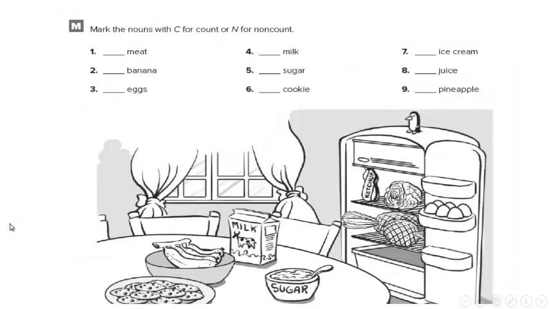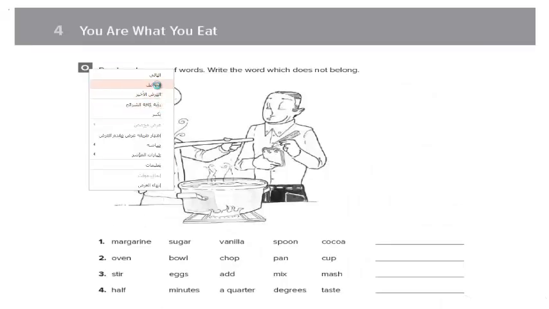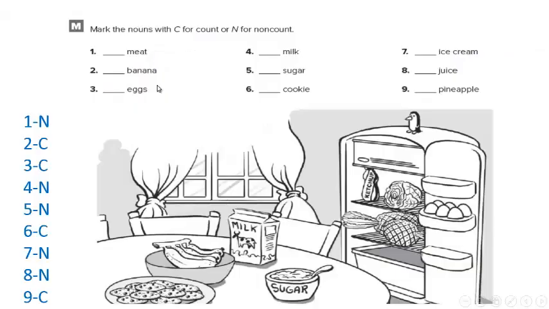Let's move now to the workbook. Mark the nouns with C for count or N for non-count. Of course you are already aware of this, but think it over. You are right there. Here are the answers. You can have a look at this blue banner on the left.